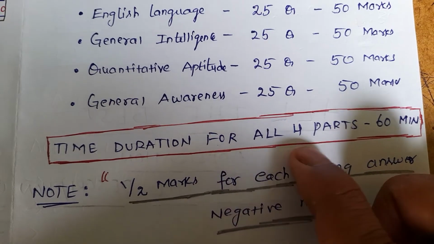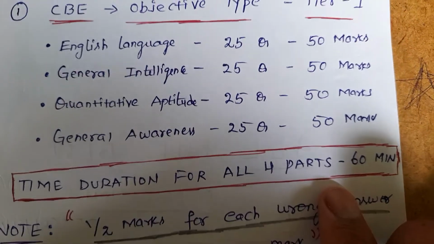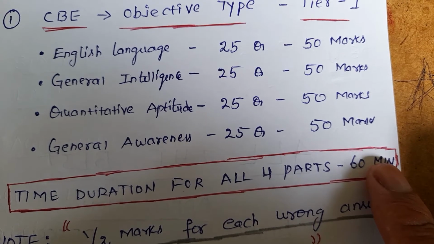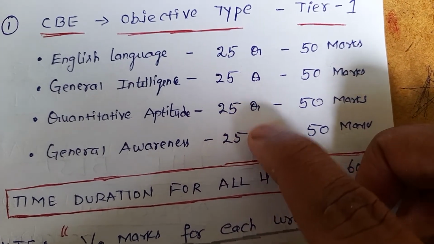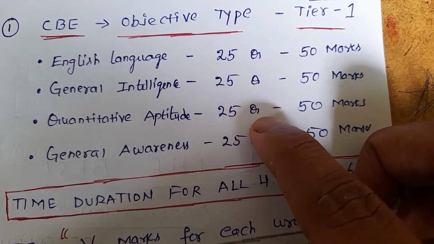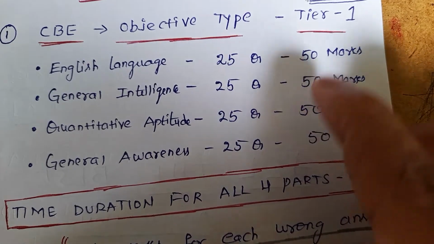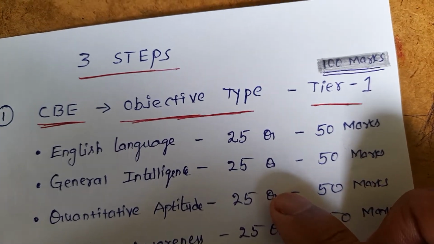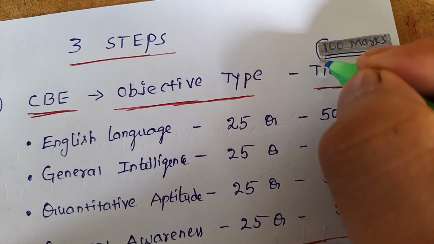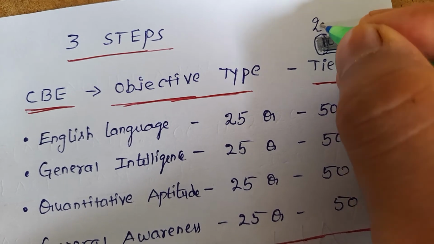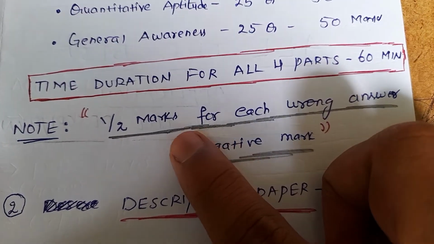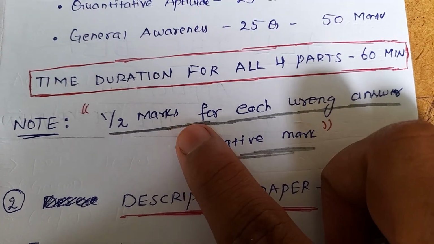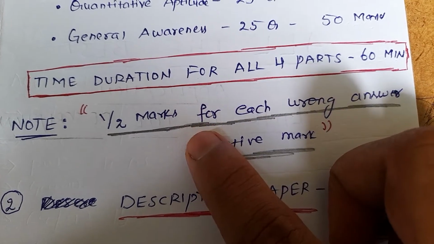Then the time duration for all 4 parts is 60 minutes. That means in the 60 minutes duration, that is 1 hour, you have to attempt 100 questions. Is it clear? Each question contains 2 marks. That means the total CBT is 200 marks. Here there is a mistake. It is not 100, that is 200 marks. Is it clear? Then coming back to the very important note, there is a negative marking of half mark for each wrong answer. Is it clear?